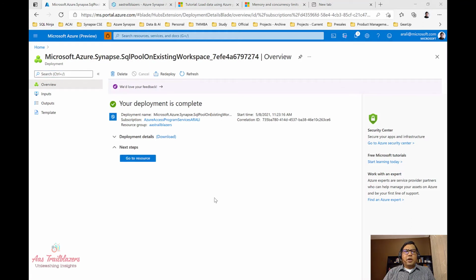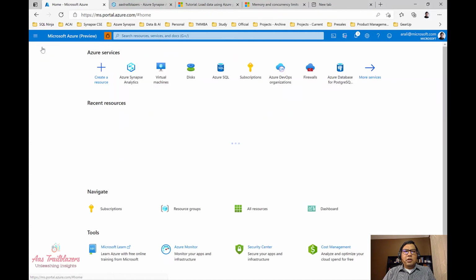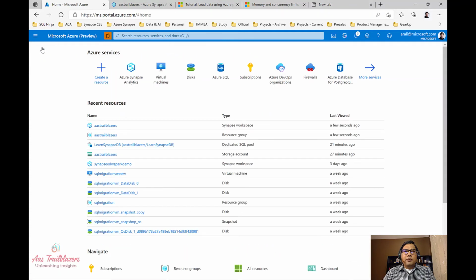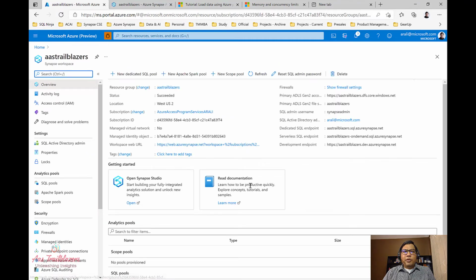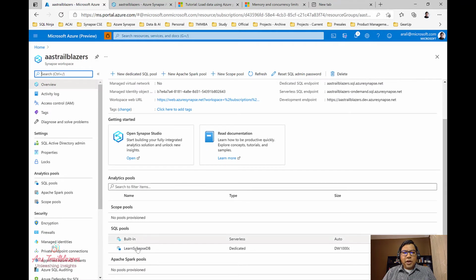Okay, so our database is created now. Let's go back to our workspace one more time. We'll come here on the home page of Azure portal, click on the Synapse workspace link here. This will take us to the overview page of the Synapse workspace, and at this point of time you'll see the database is created.